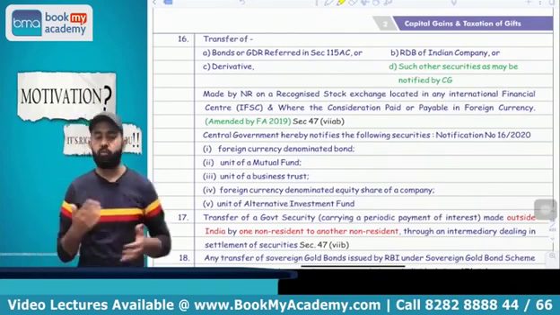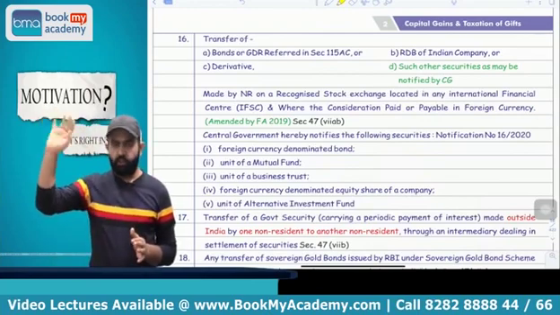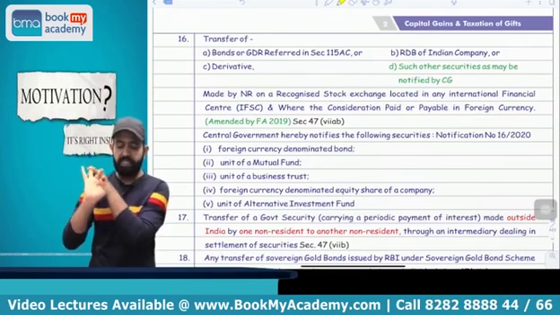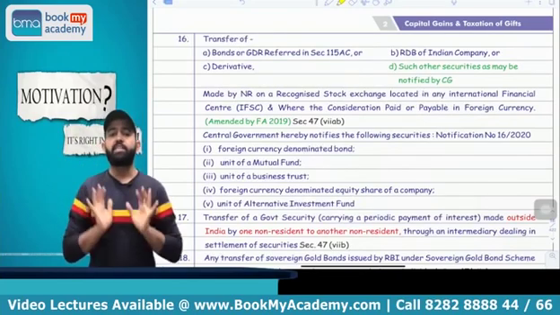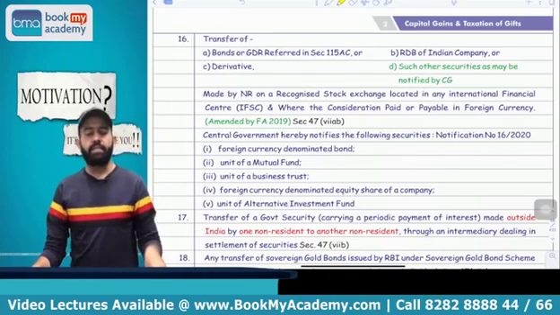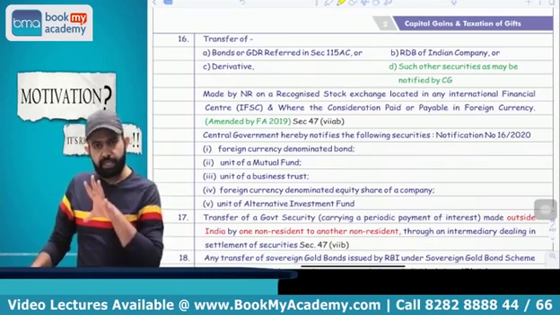So all people, please pay attention. What I am saying is that if a non-resident transfers these assets, first the bonds or GDR of an Indian company, rupee denominated bonds, derivatives or such other security as may be notified, on a recognized stock exchange located in the IFSC, and consideration is received in foreign currency, then capital gain is not applicable.